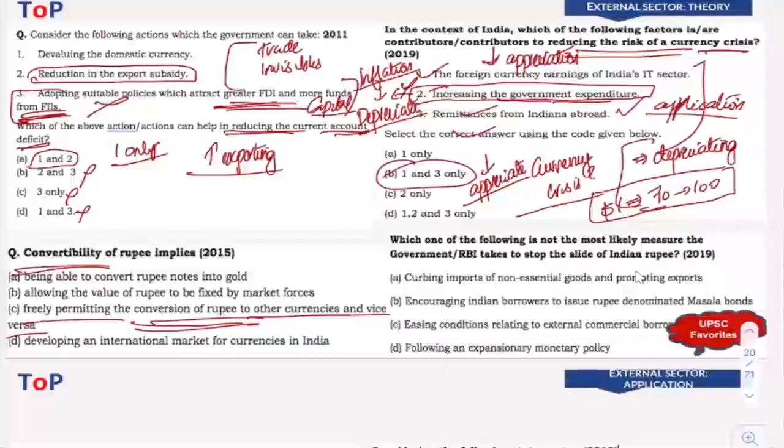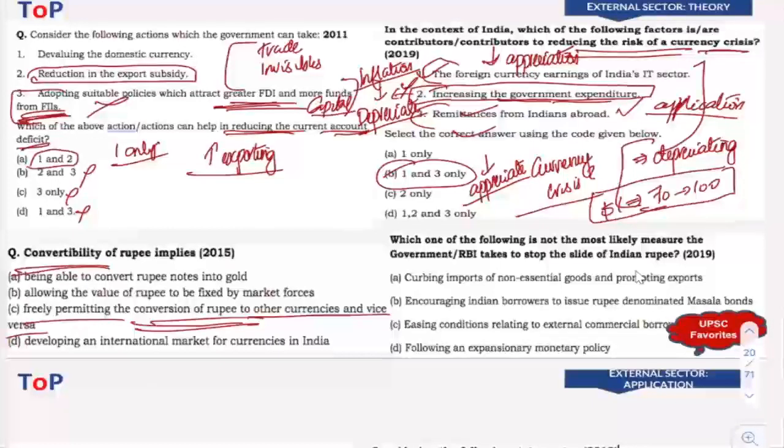Clear? So think from the basics. Even if the application question is given to you, you go to the basics. You create a framework of the basics in your mind. Understand how rupee crisis or currency crisis happens. It happens when rupee depreciates. So whatever factors help to reduce rupee crisis or currency crisis means things that help the rupee to have appreciation. And when will rupee have appreciation? When we earn foreign exchange. So see to it that you identify the points that will help in earning foreign exchange.